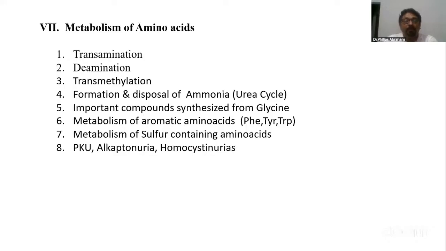Okay. Another repeated question is about the aromatic amino acids. Name the aromatic amino acids, write on the metabolism of phenylalanine and tyrosine. That has been asked several times, because from tyrosine the major compounds produced are catecholamines, thyroid hormone, melanin. This is an important question, so we can study that also.